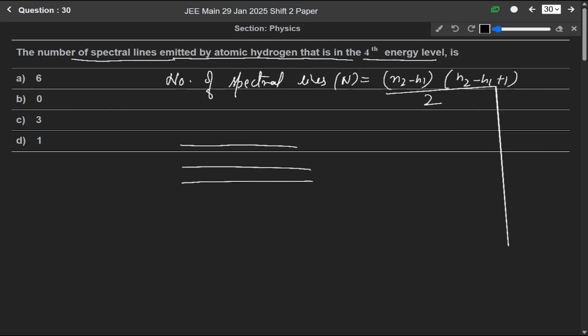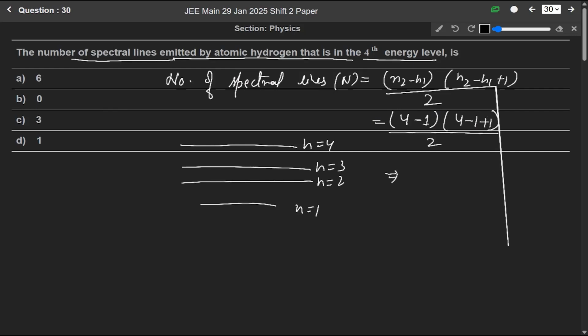So n equals 1, n equals 2, n equals 3, and n equals 4. So it is emitting from n equals 4, meaning n2 is 4 and n1 is 1. So 4 minus 1 into 4 minus 1 plus 1 divided by 2. So it will be 3 into 4 divided by 2, which is 6. So the number of spectral lines will be 6.